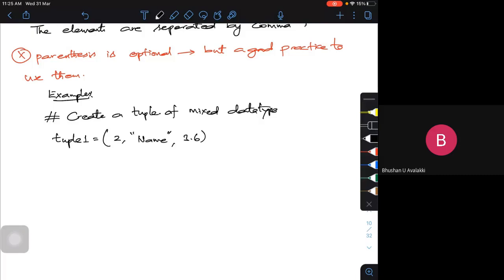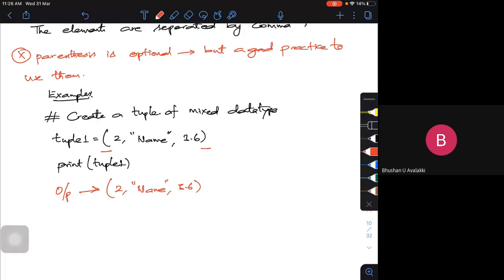Look at this. I am using a simple parenthesis. But in the case of a list, I was using a square bracket. A square bracket was used to create a list, but in a tuple I am going to use a simple parenthesis. Now, if I want to print this, what will happen? print within brackets tuple 1. If I do that, what will be my output? The output will be 2, comma, name, comma, 3.6.